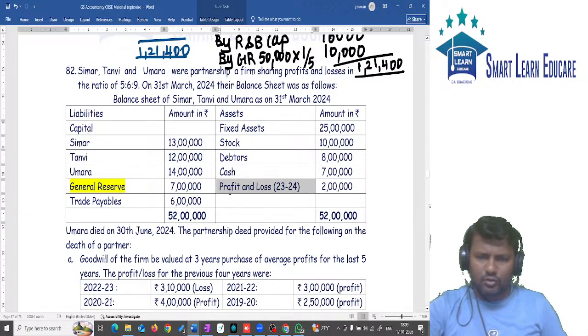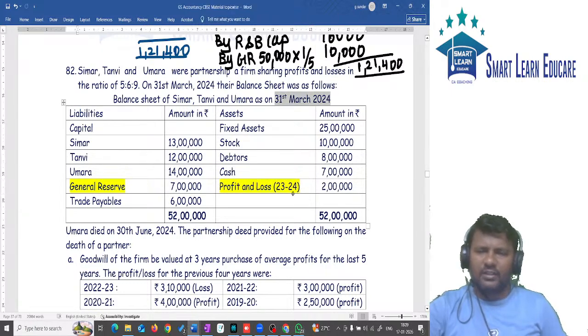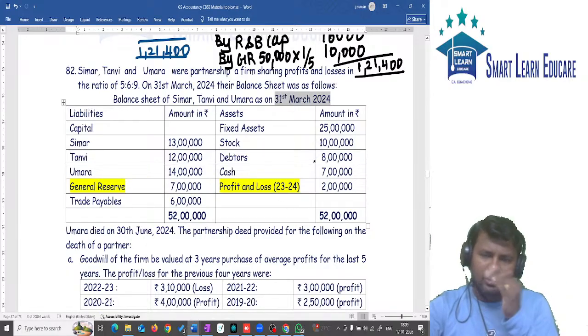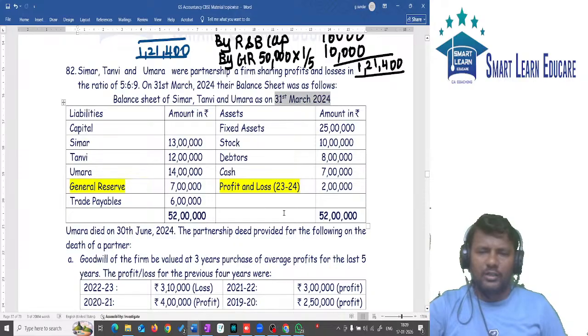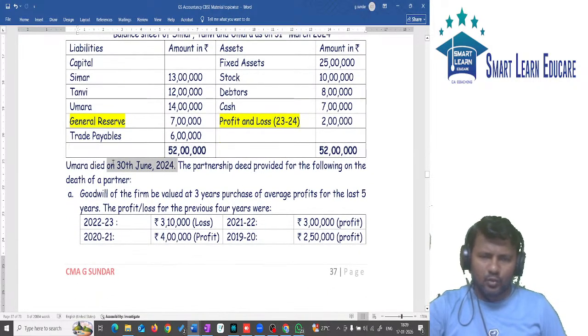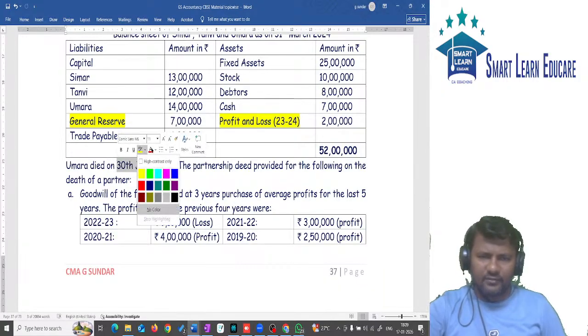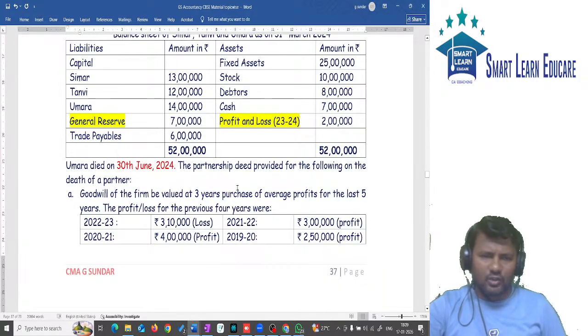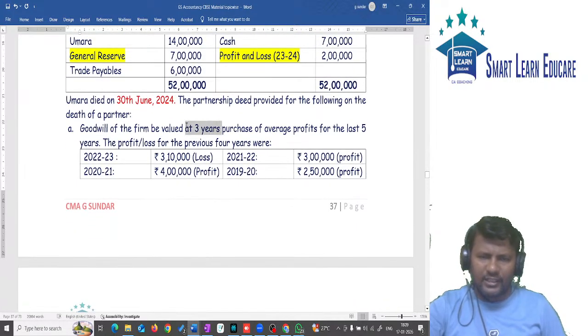P&L of 2023-24, meaning it is the current year, the books' closing year, 31st March 2024, financial year 2023-24. In the financial year 2023-24 you earned a profit of 2 lakhs. A partner died on 30th June. When the partner died on 30th June, the following information is provided. Goodwill to be valued at 3 years' purchase of the last 5 years' average profit.